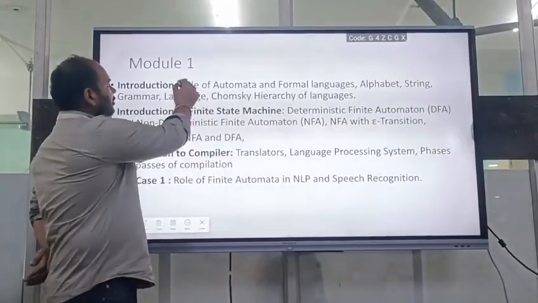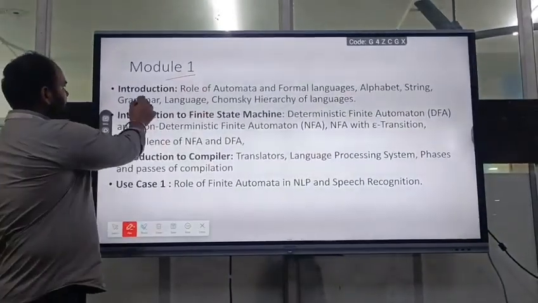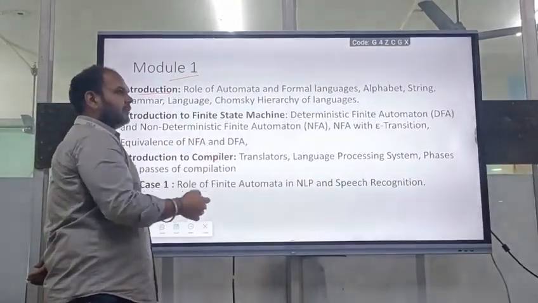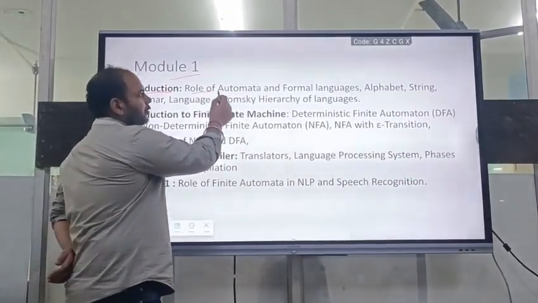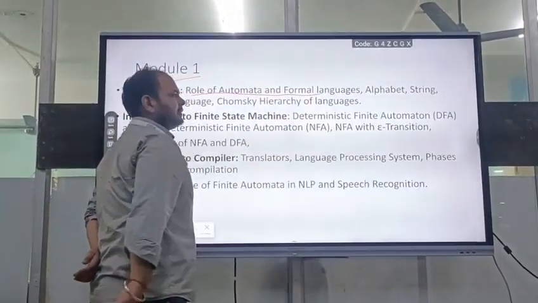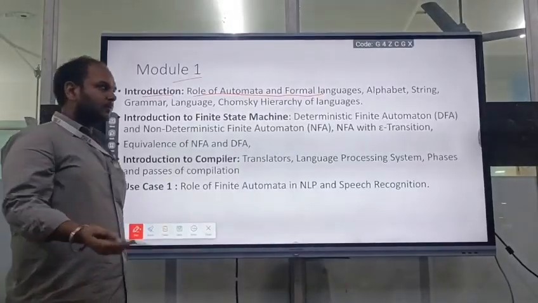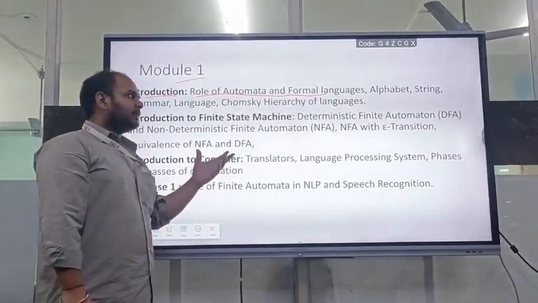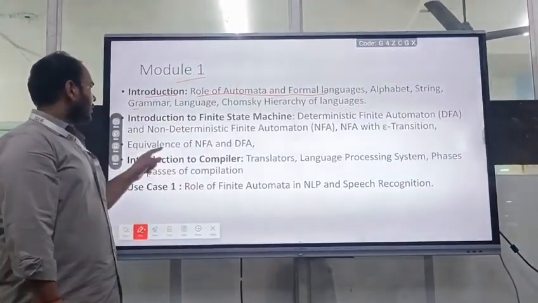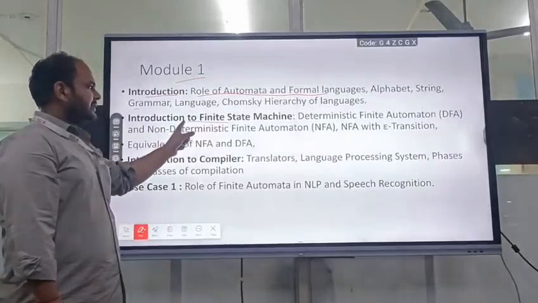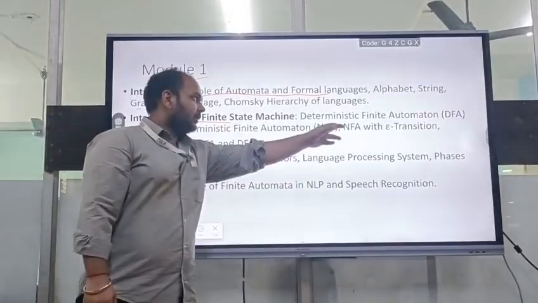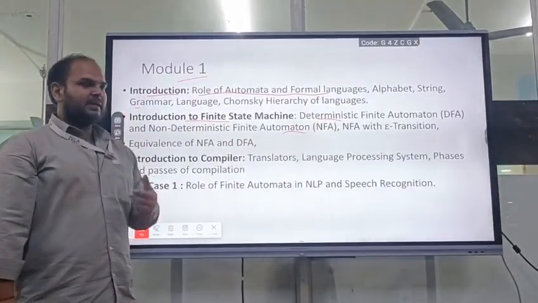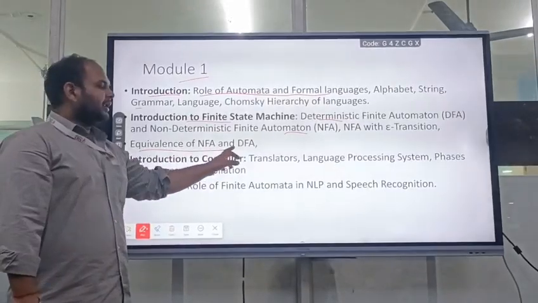The syllabus of the first module consists of three sub-types. First one is the introduction. In the introduction, we study the role of automata and the formal languages. Then we will study what is alphabet, what is string, what is grammar, what is language, and the Chomsky hierarchy of languages. Then we will study the introduction to the finite state machines. In the finite state machines, we will study DFA, NFA, and NFA with epsilon transition. Then equivalence of NFA and DFA.